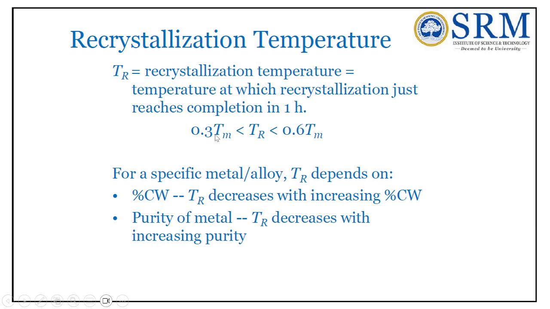Now, the effect of recrystallization temperature. The recrystallization temperature is the temperature at which recrystallization just reaches completion in 1 hour. The recrystallization temperature is between 30% and 60% of the melting point, so it should be carried out between 30% and 60% of the melting point. For a specific metal or alloy, the recrystallization temperature depends on the percentage of cold work: it decreases with increasing percentage of cold working. For pure metals, the recrystallization temperature decreases with increasing purity.